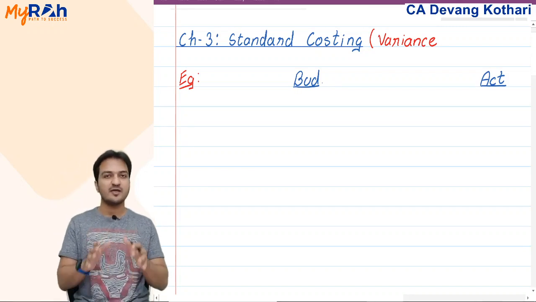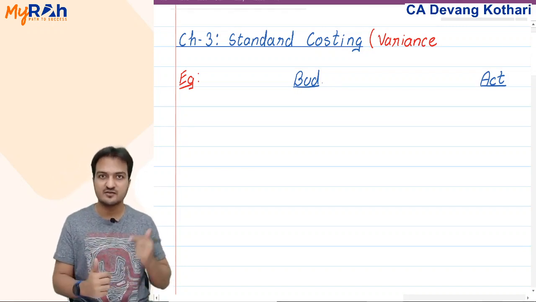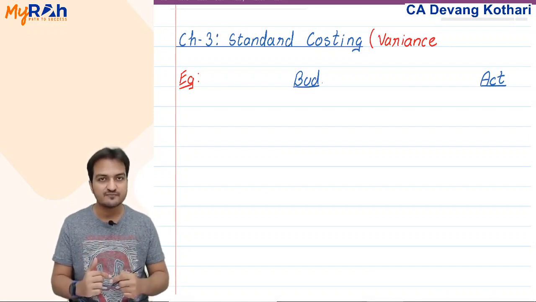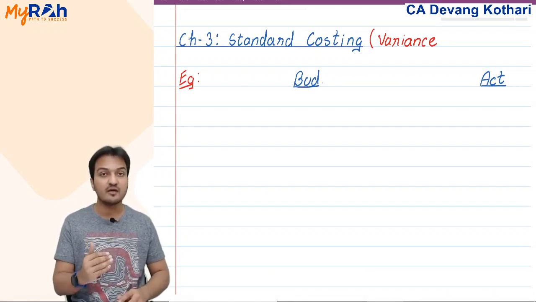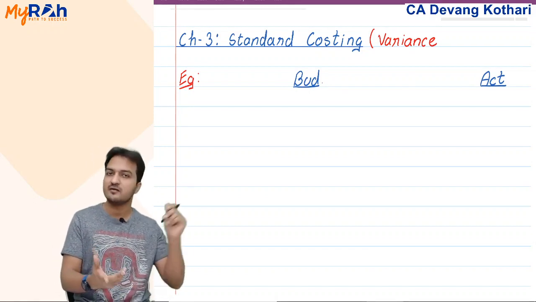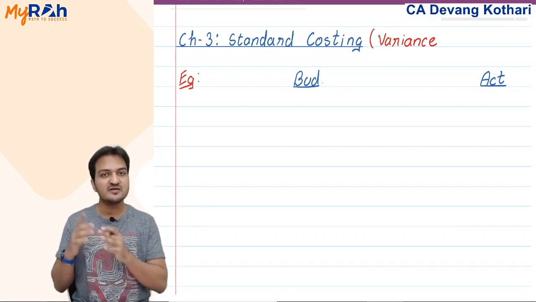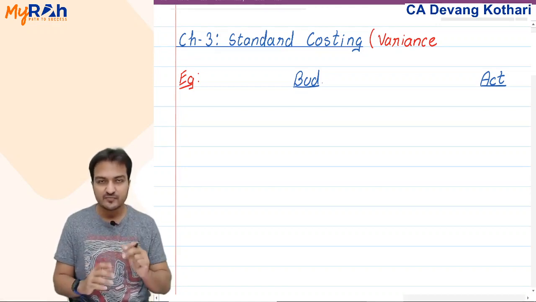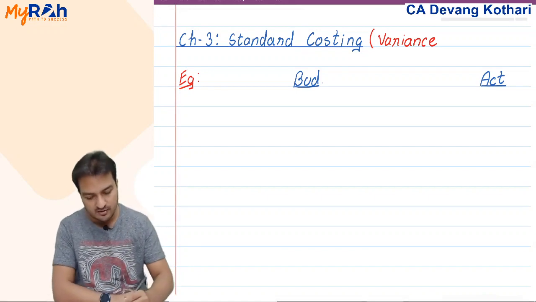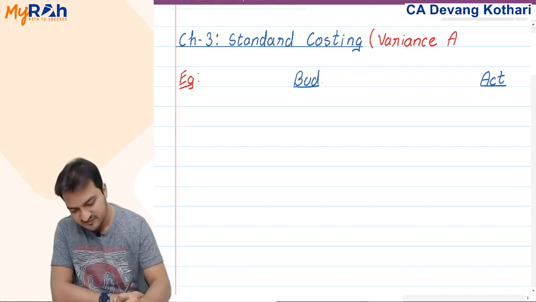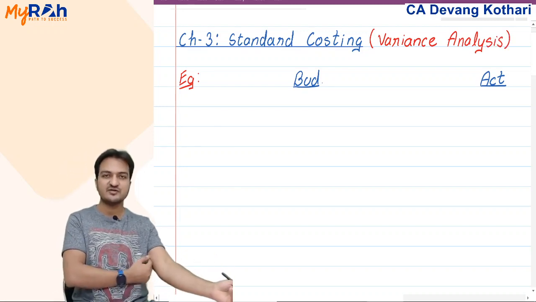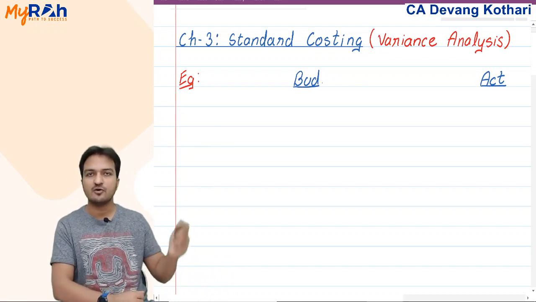And this chapter is not just about calculating this variance, it is about analyzing that variance. Analyzing meaning finding reasons why I incurred this variance. So this chapter is more about analyzing that variance into many further reasons. Hence this chapter can also be called the chapter of variance analysis. Another name for the chapter is variance analysis.